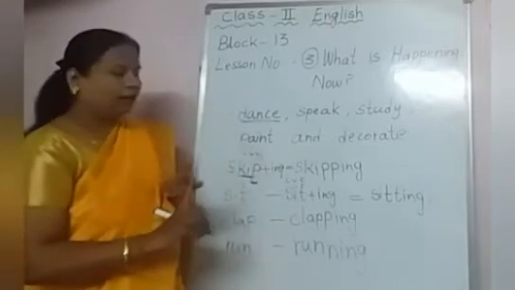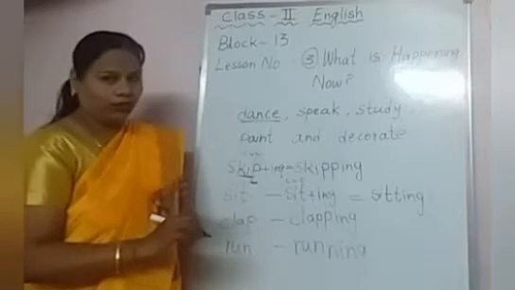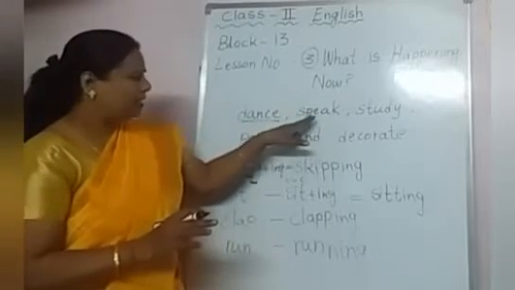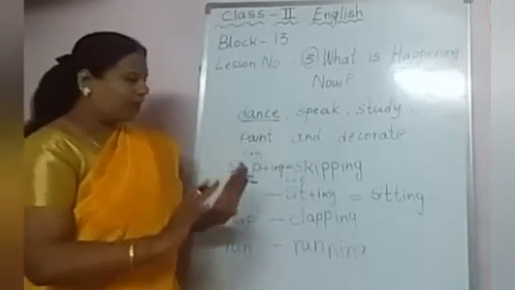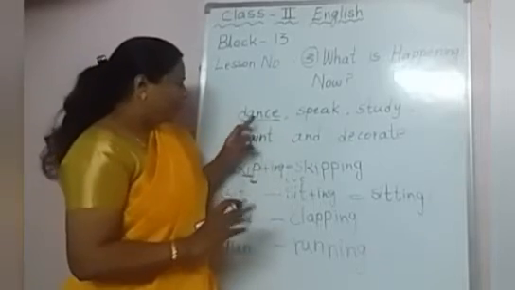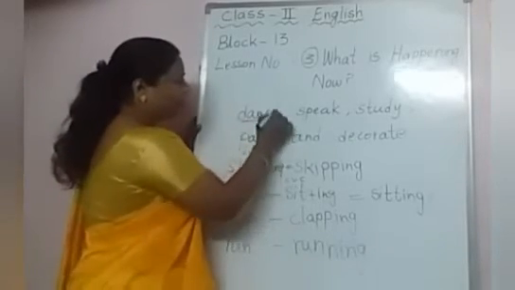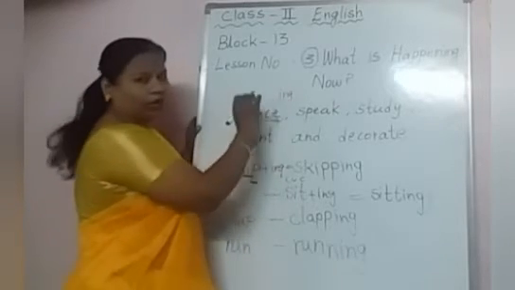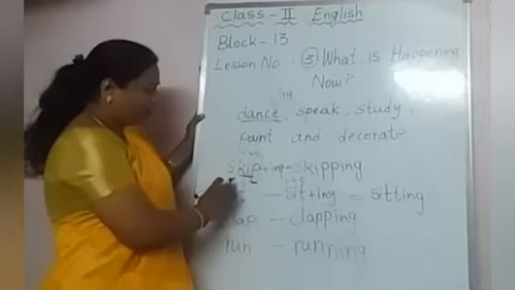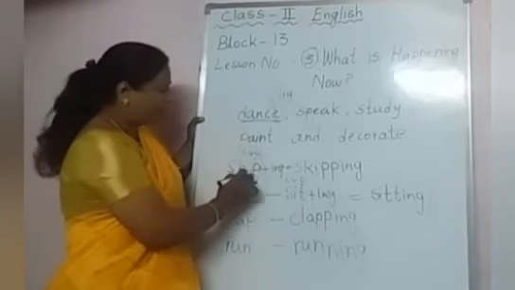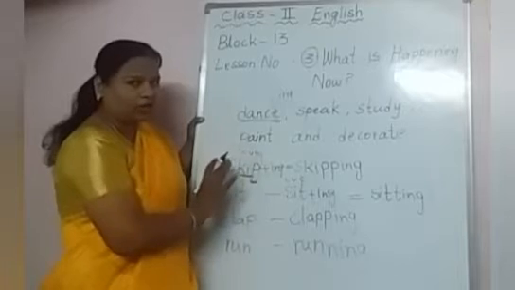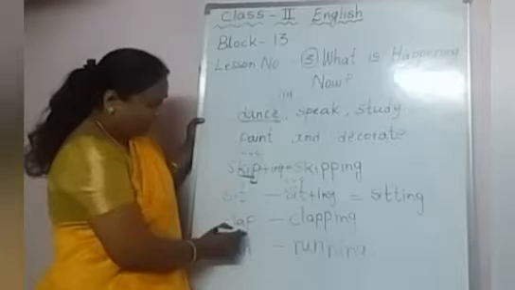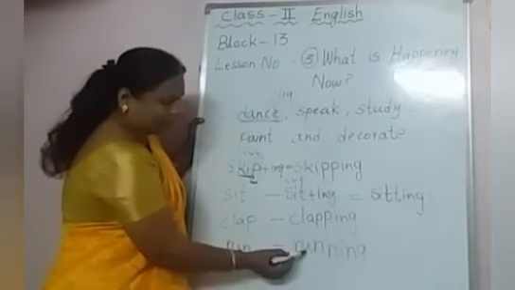Okay. Three things I have told you today. Whenever the word is, for example, speak, we will just write speak plus ing, speaking. When any word ends with letter E, we will drop the E and then add ing to that word. And then, when the last three letters are CVC, we will double the last letter. We will write it two times. For example, run.